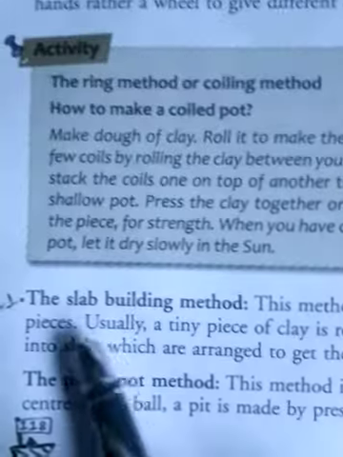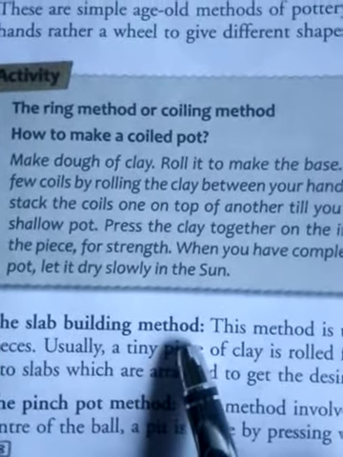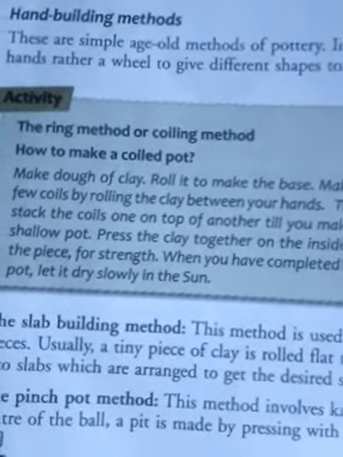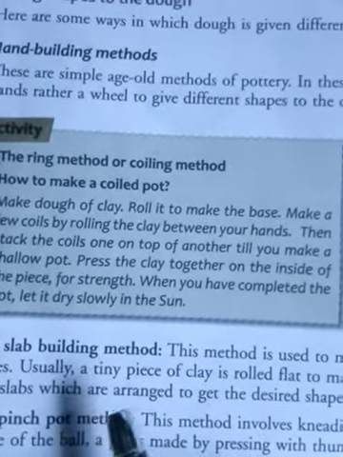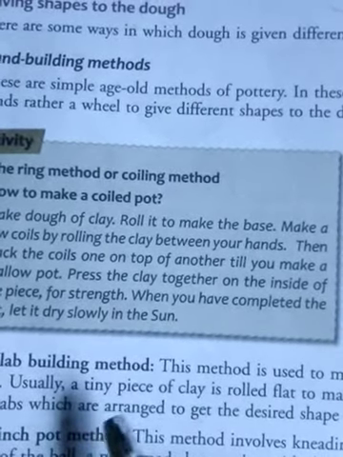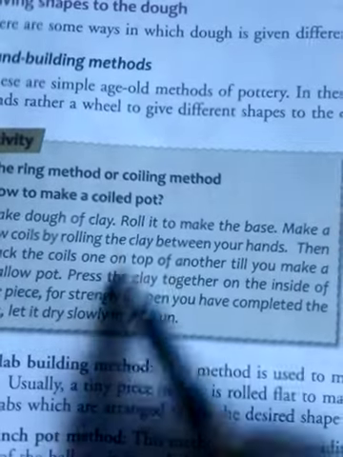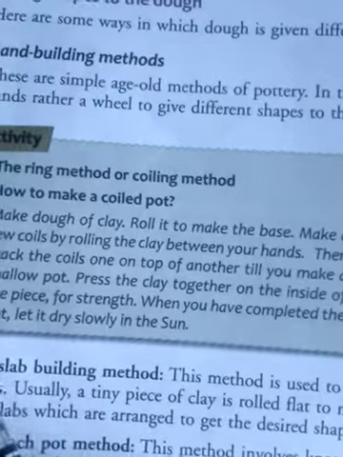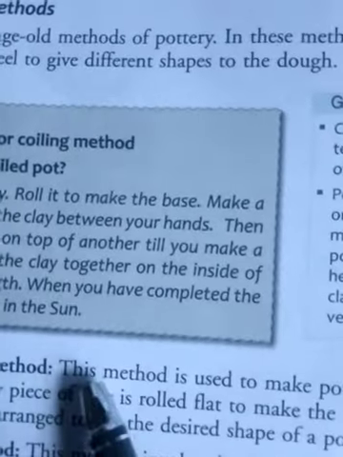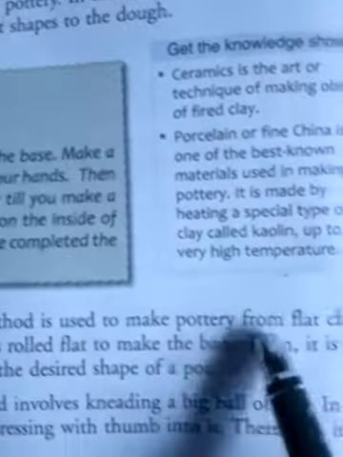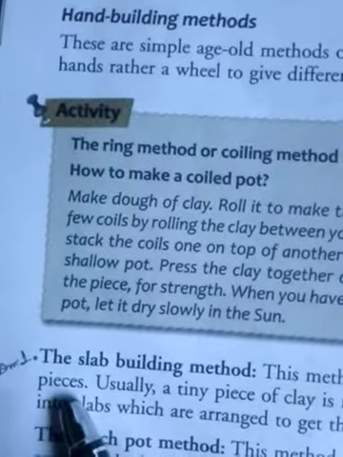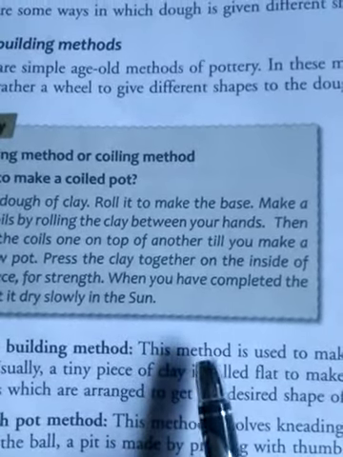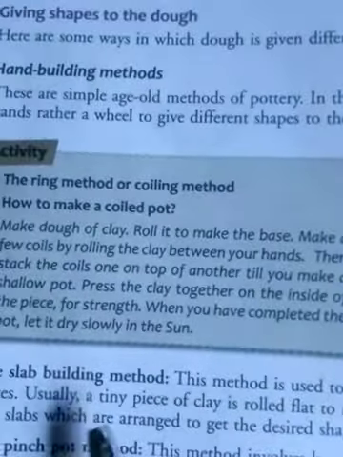Next is the slab building method. Slab building means slab type. The dug of clay is given shape, first a slab. Make the slab first like this. Box type, square type, or rectangular type slabs they make first. This method is used to make pottery from flat clay pieces.